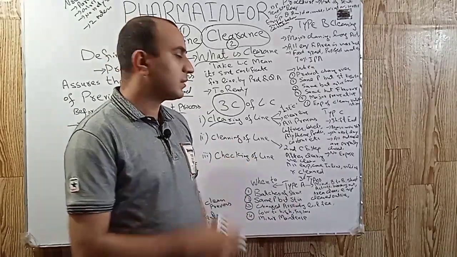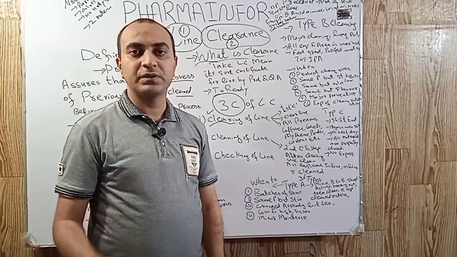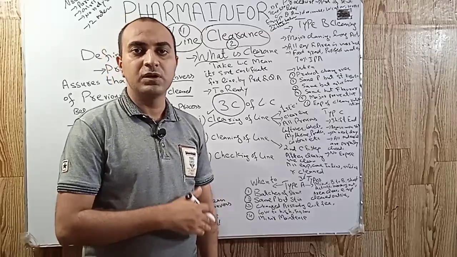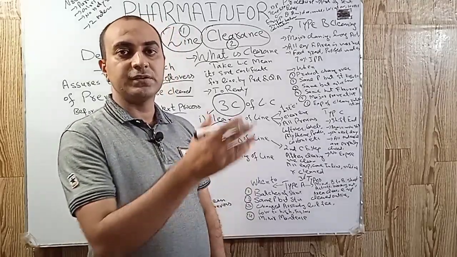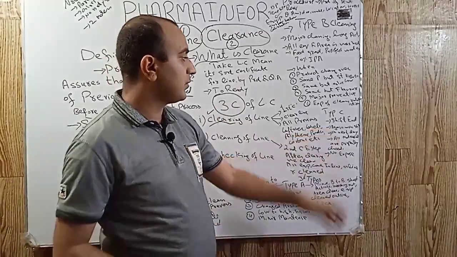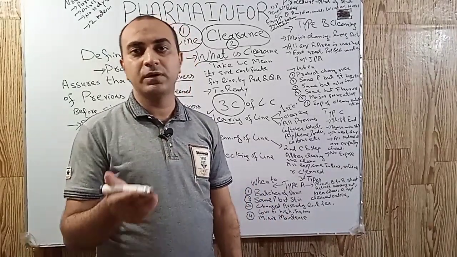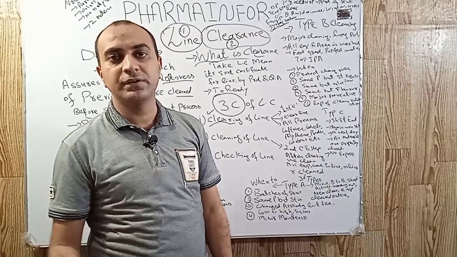Suppose we are compressing a batch of tablets and in one shift it is not completed and we have to restart it the next day. We will perform type C cleaning. In this cleaning we will remove powder from the hoppers and store it in the containers.